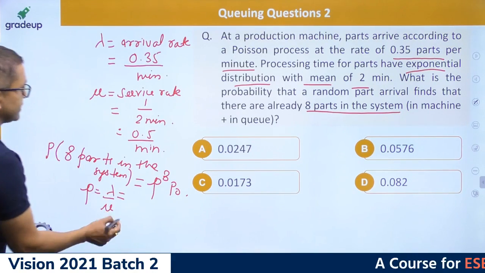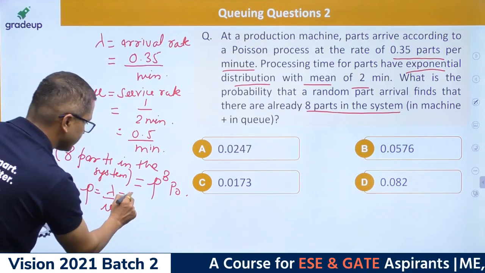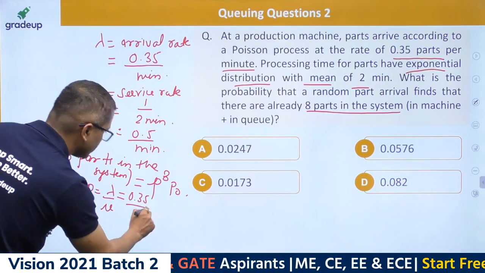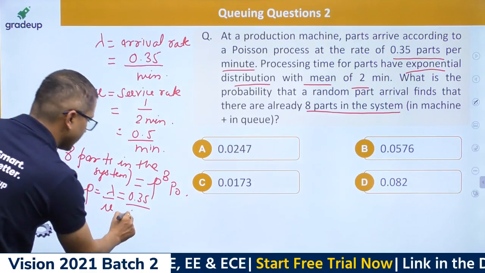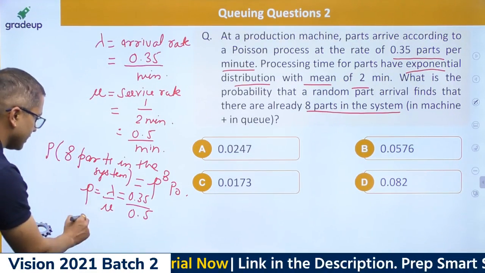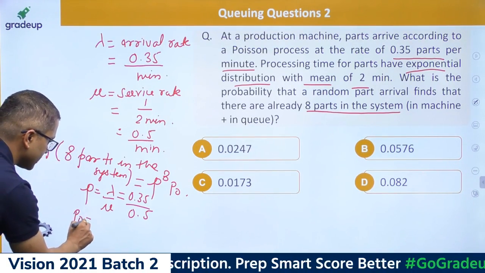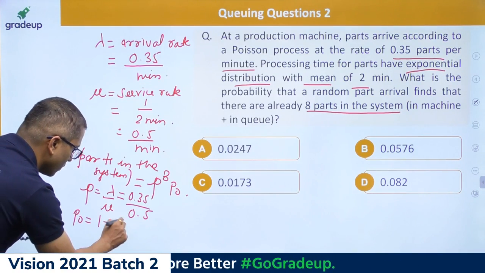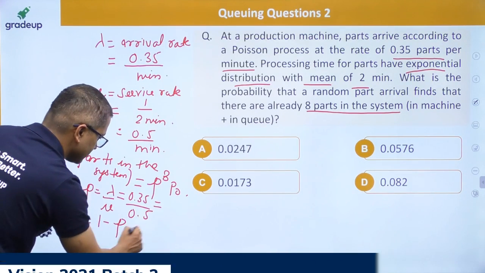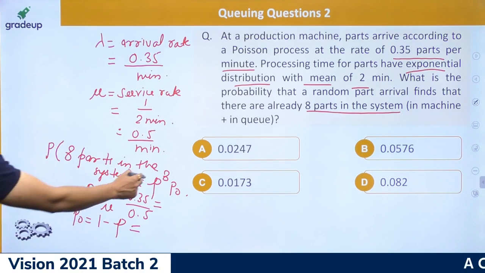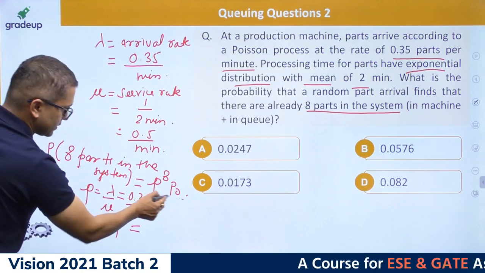In this case lambda is 0.35, mu is 0.5, and P0 is nothing but 1 minus rho. So can you please calculate all of these and tell me the answer for this?